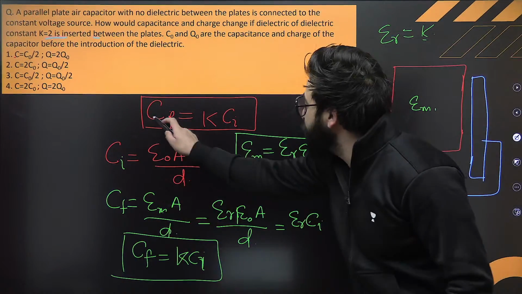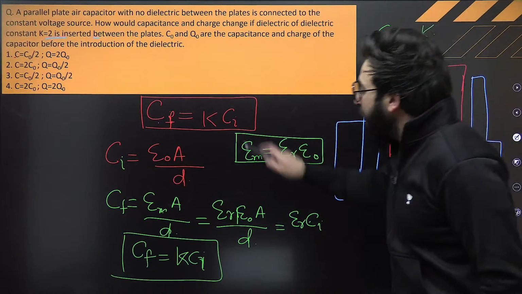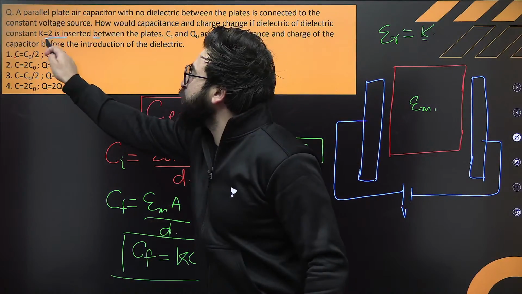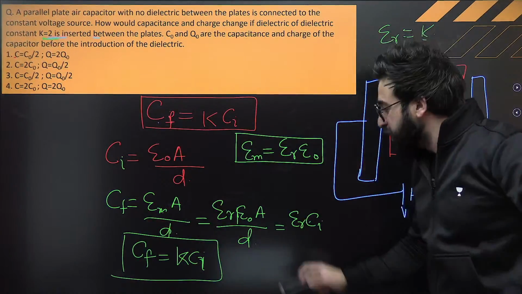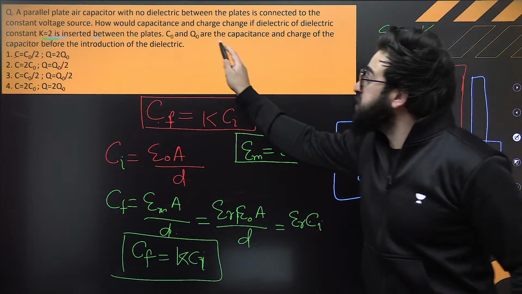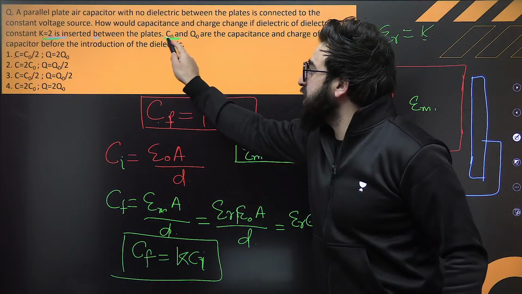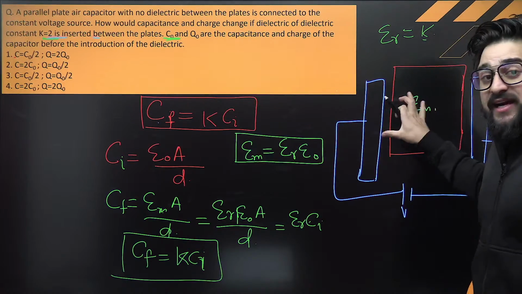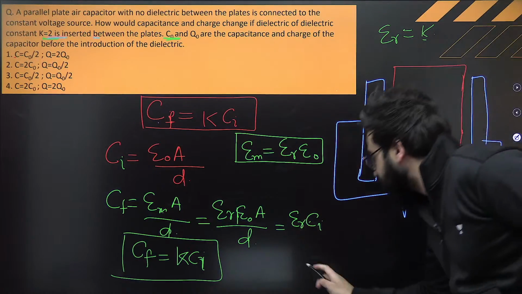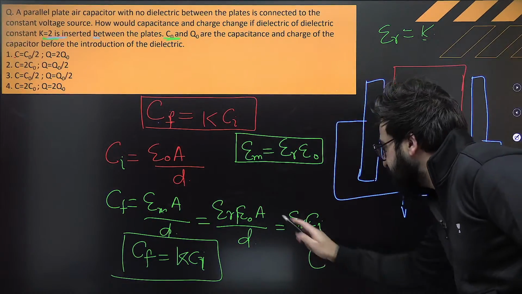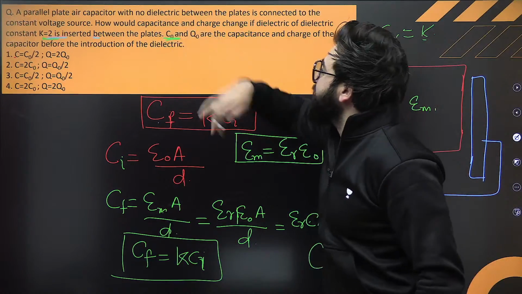So that's why I told you this initially. Now, how much is the dielectric constant in this case? That is given, that is 2. And what is the initial capacitance? That is C naught, the initial capacitance when there was no dielectric. So can I say in that case, the final capacitance, for example, is C.